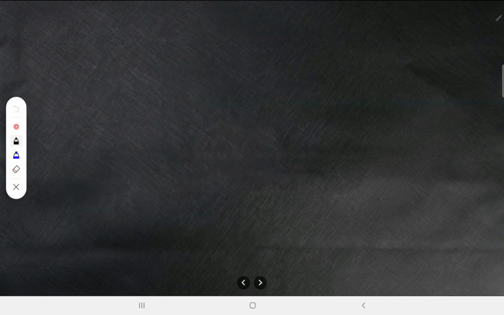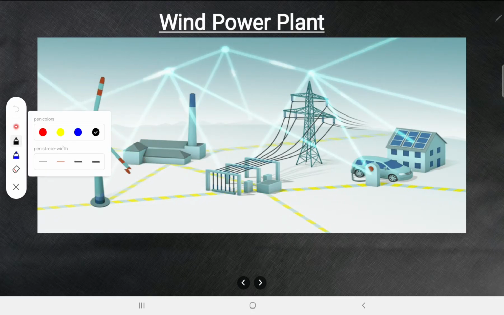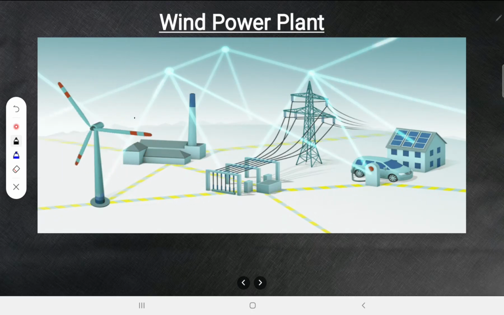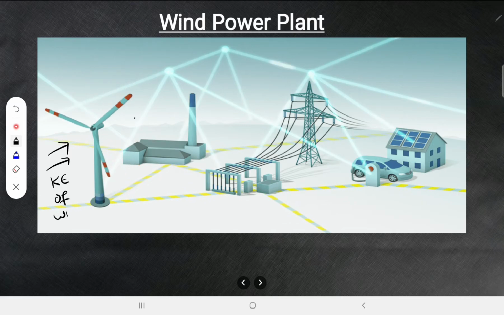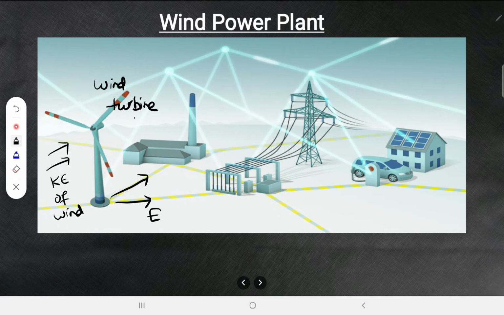Alright, let me take one more example here, that is wind power plant. Look at this power plant. Now what is happening here? The wind is flowing. Alright, the wind is flowing means what? Kinetic energy of wind. Now due to that, this wind turbine starts to rotate. So when it starts to rotate, it is converted into electrical energy and sent to different parts.